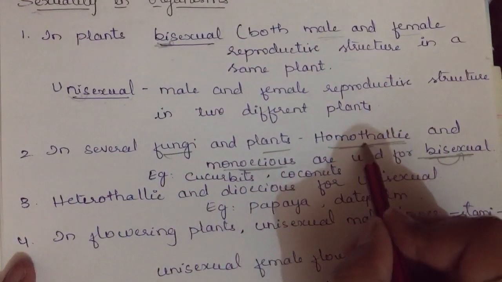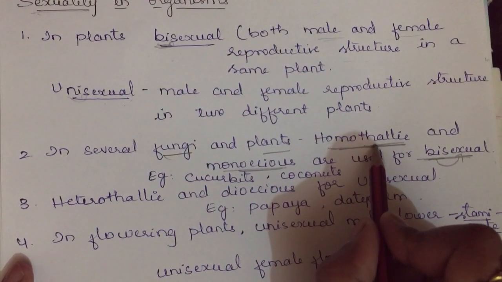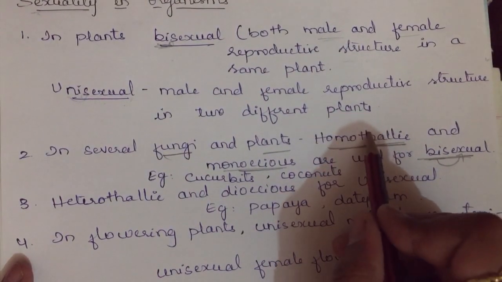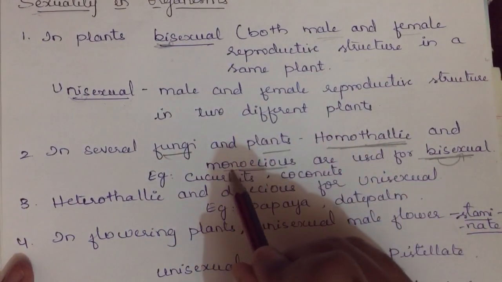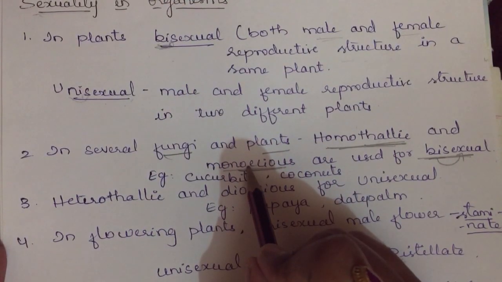Hope you understood. Thallus, in first year you have come across in fungi, where Marchantia has a thallus. On a single thallus, if both the sex organs, male sex organ and female sex organ, are present, we call it homothallic. Monoecious, one plant having both the sex organs, we call it a monoecious plant.